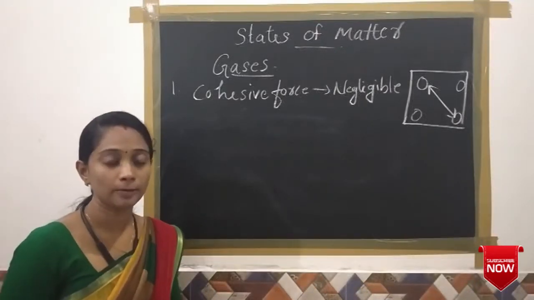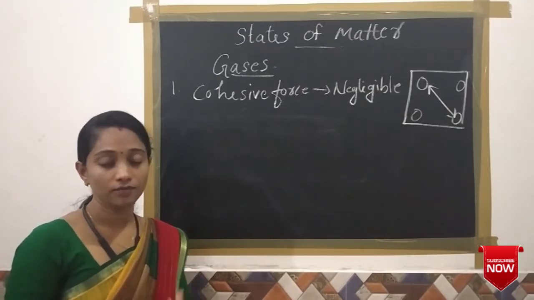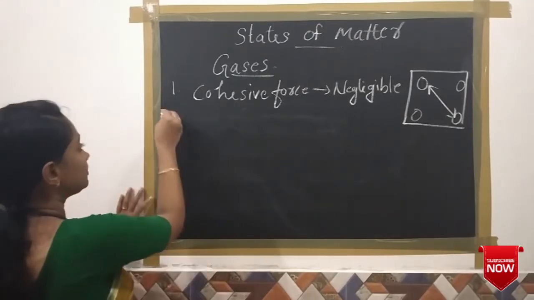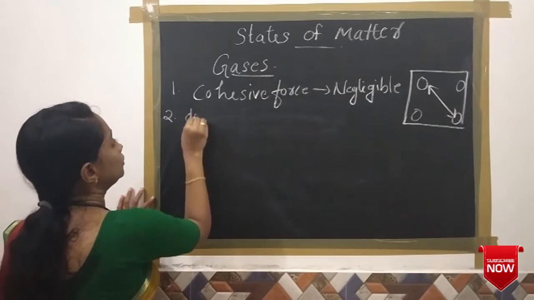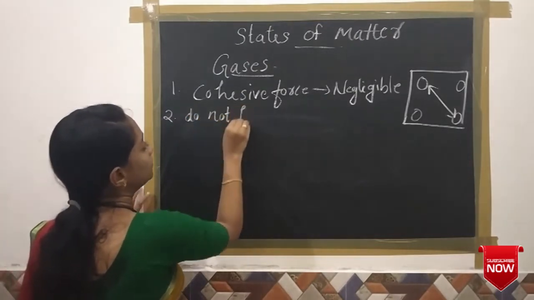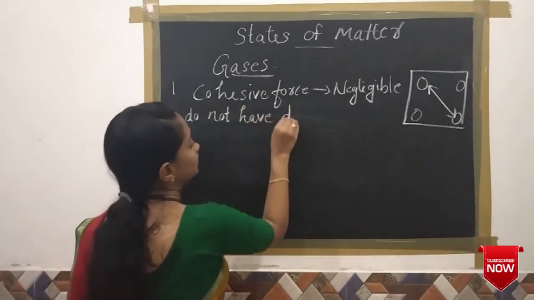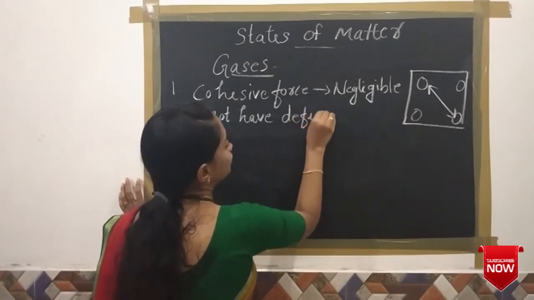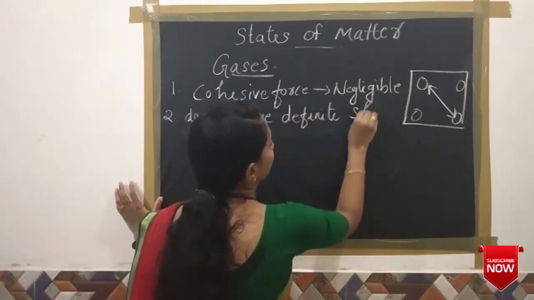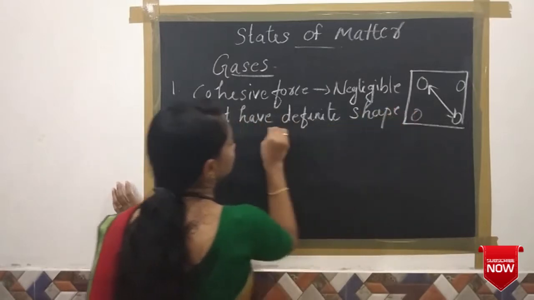And the second property, gases do not have a definite shape and volume.